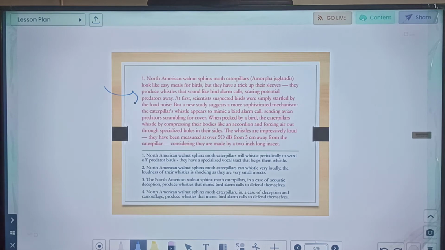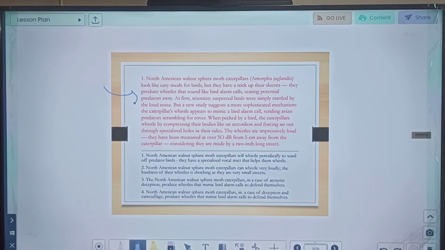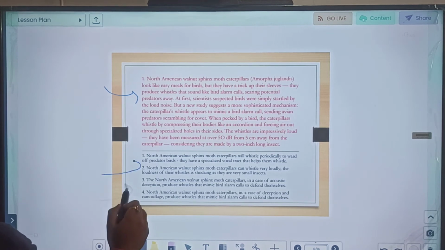North American walnut sphinx moth caterpillars will whistle periodically to ward off predators. They have a specialized vocal tract that helps them whistle. North American walnut sphinx moth caterpillars can whistle very loudly. The loudness of their whistles is very shocking as they are very small insects. North American walnut sphinx moth caterpillars, in case of acoustic deception, produce whistles that mimic bird alarm calls to defend themselves. North American walnut sphinx moth caterpillars, in case of deception and camouflage, produce whistles that mimic bird alarms to defend themselves. So see, option number 3 is the correct summary option.